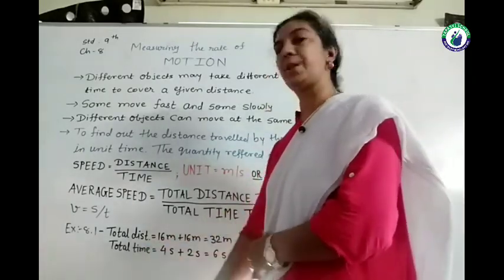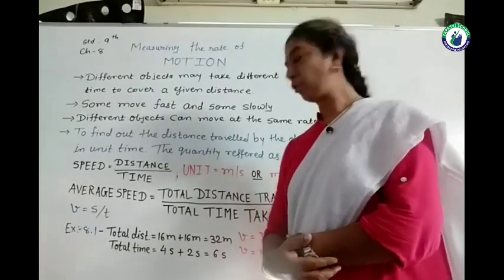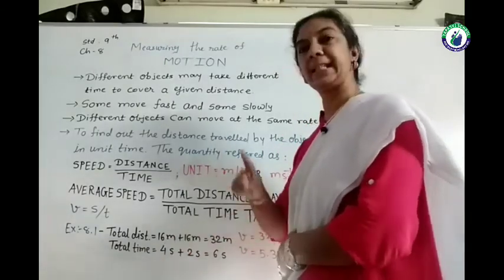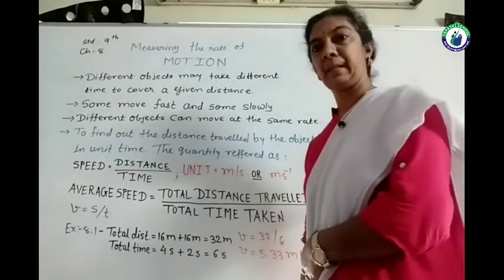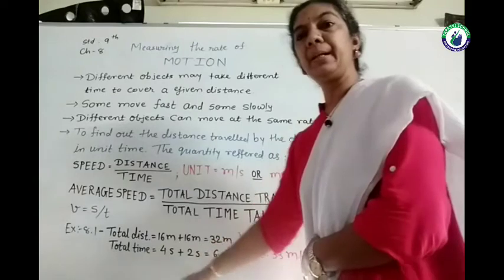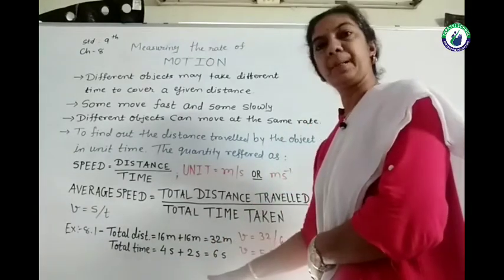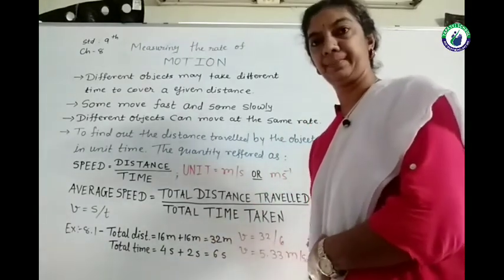Find the average speed. So we are having total distance 16 plus 16 as 32 meter. Total time taken we are having 4 seconds plus 2 seconds.